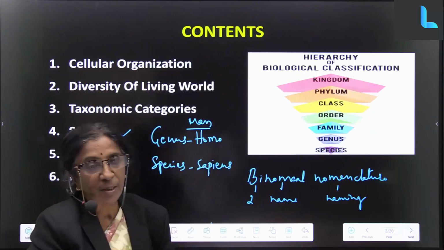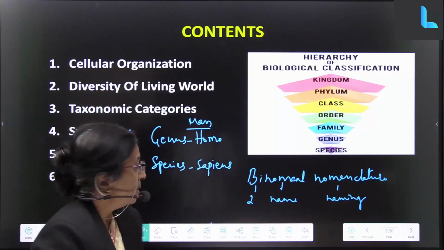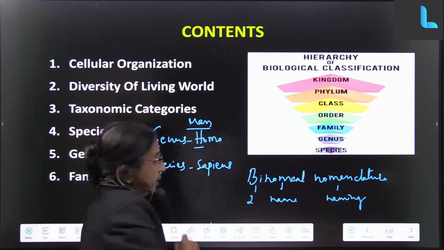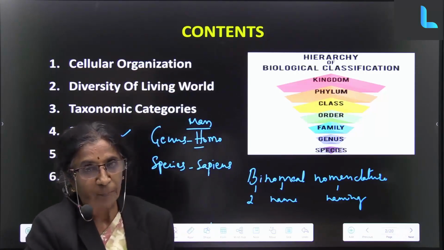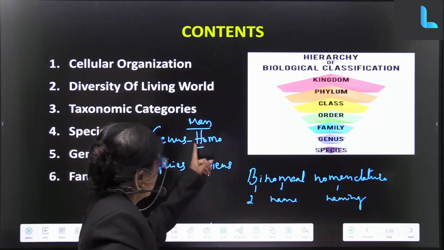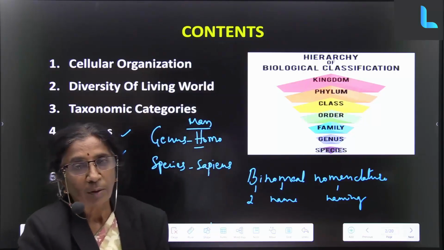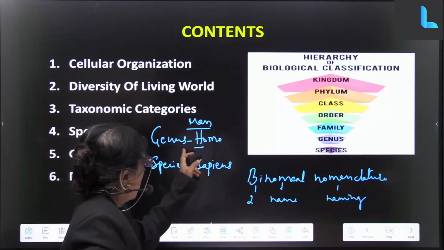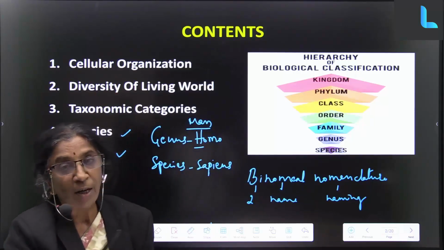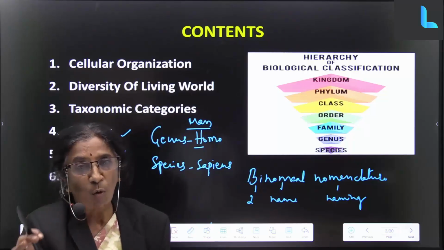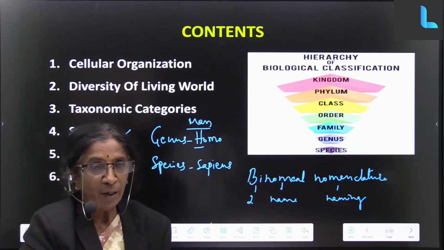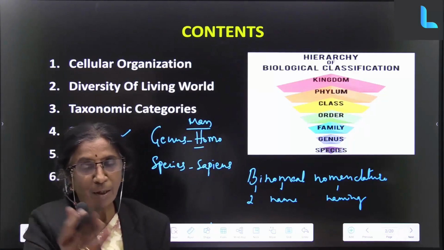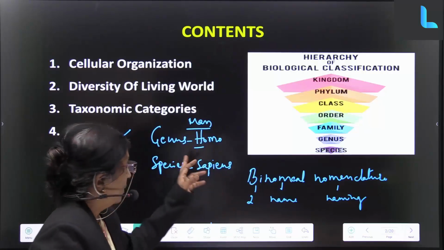Now let us see, this naming will help us. See, the first letter should be in capital. So this shows that man belongs to the genus Homo, where even the monkeys, the gibbons, the apes and all are there.